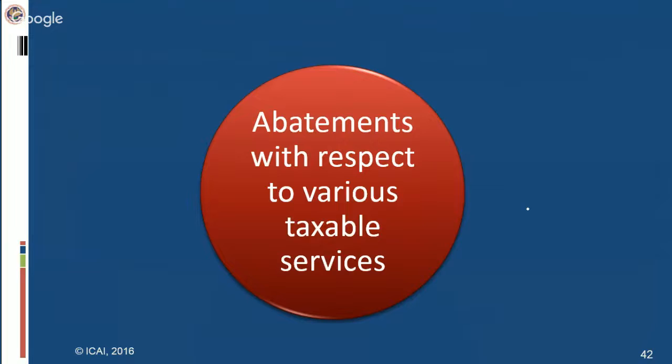However, in case of abatement, it is a case of partial exemption. Whole liability is not remitted. A part of the service tax value is abated, and then the service provider is required to pay service tax only on the balance value. If you see the dictionary meaning of abatement, it is reducing, lessening. So basically the liability gets reduced to the extent of the abatement provided in the notification.